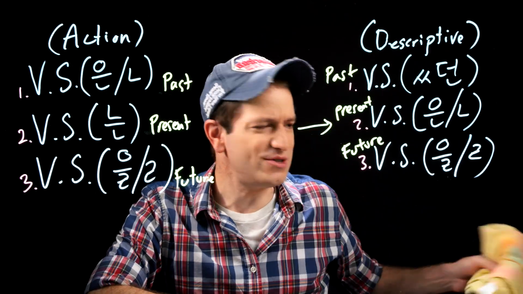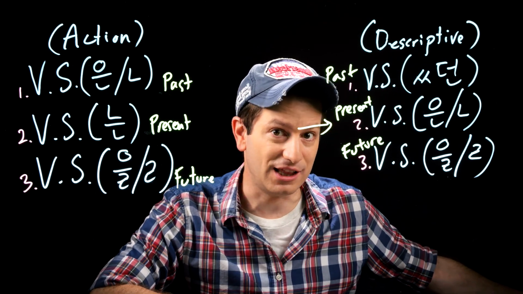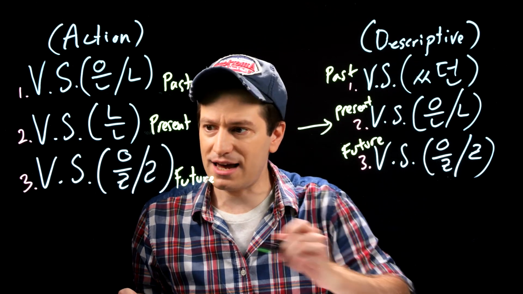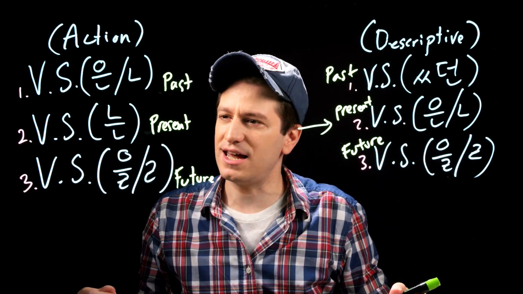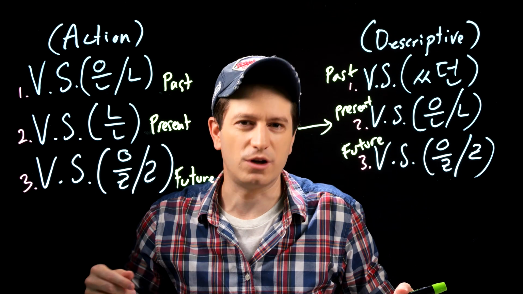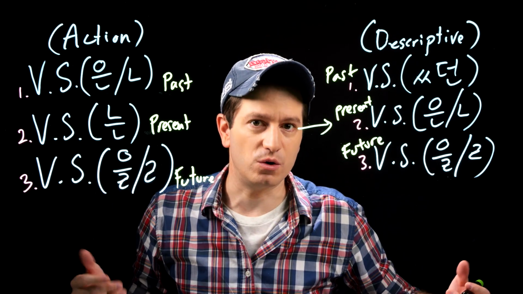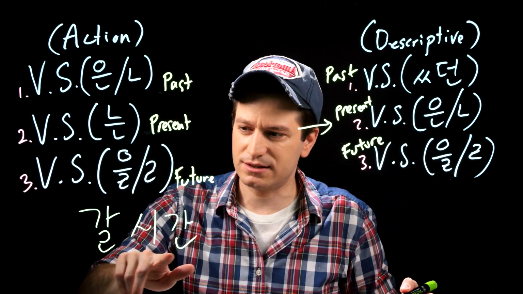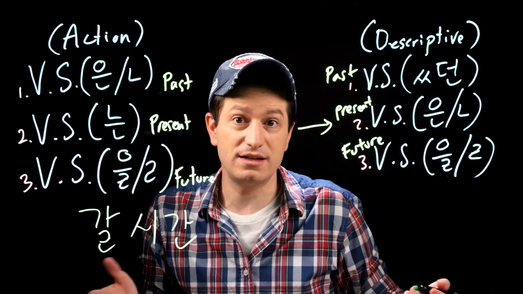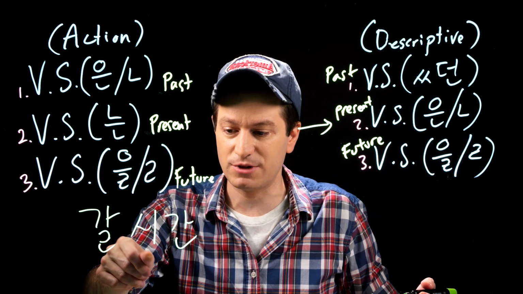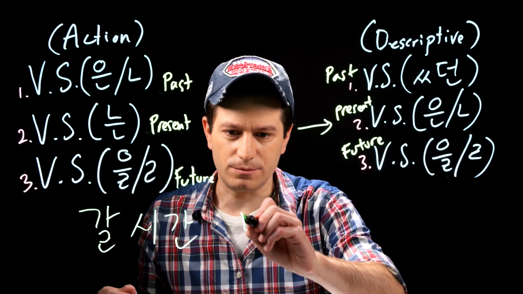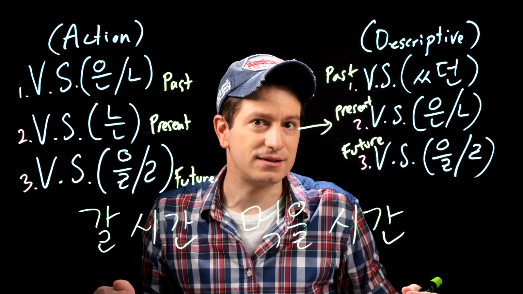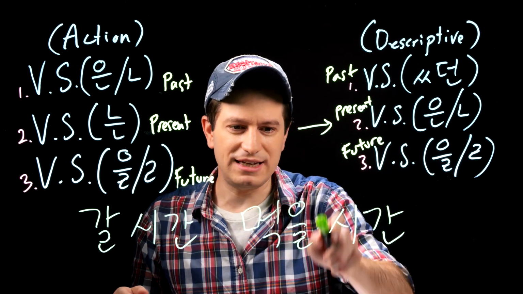That's because I told you can add 사람 here, but you can actually use this with any noun you'd like. For example, what if we used it with the noun 시간, time? And what if you wanted to say not a person who would go or a person who will go, but a time to go? 가다, 갈, 시간. Literally, time to go. So when's the time to go? Or you can say it is time to go, like that. Or with a different verb, 먹을 시간. You can say 먹을 시간이에요. It is time to eat, as in the time that we would eat.